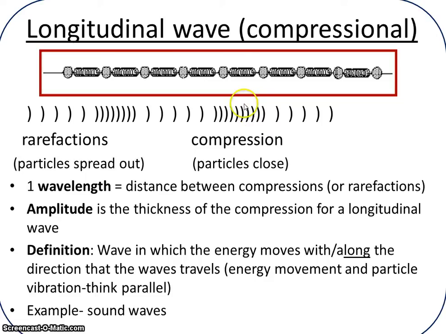When it's compressed, we call it a compression. So that's what we have right here, a compression, and the particles are pushed together or squeezed together. When it's relaxed, we call that a rarefaction, when the particles are spread out, they're less dense. The wavelength is from compression to compression or from rarefaction to rarefaction. The amplitude is thought of as how thick the compression is. All in all, a longitudinal wave is a wave in which the energy moves in the same direction that the particles move.